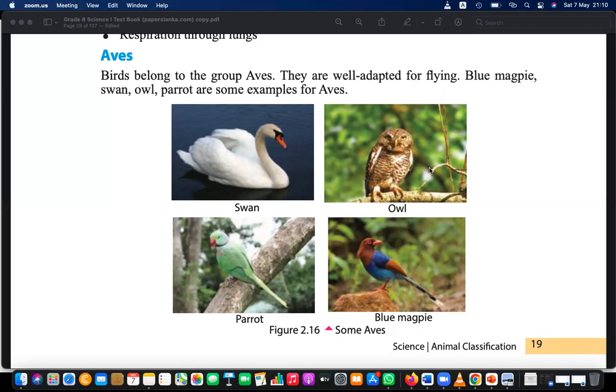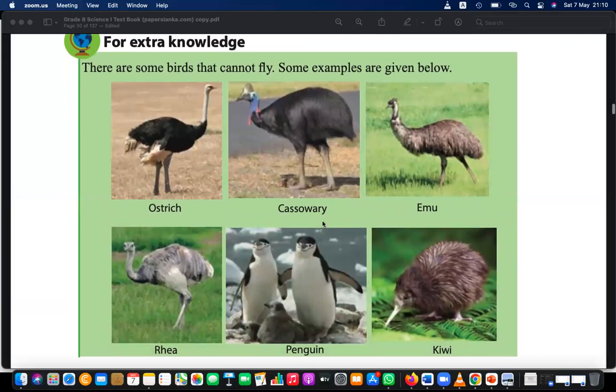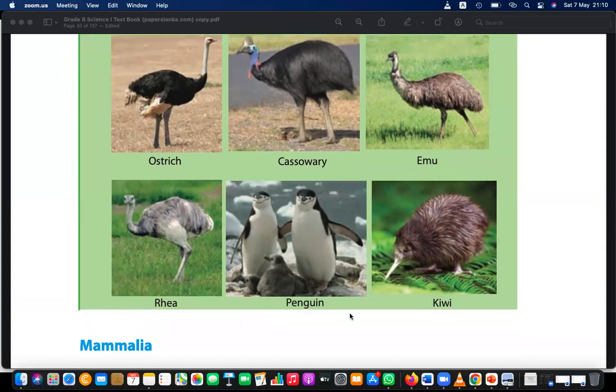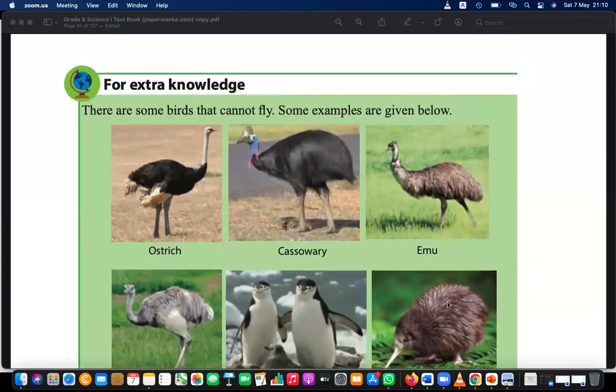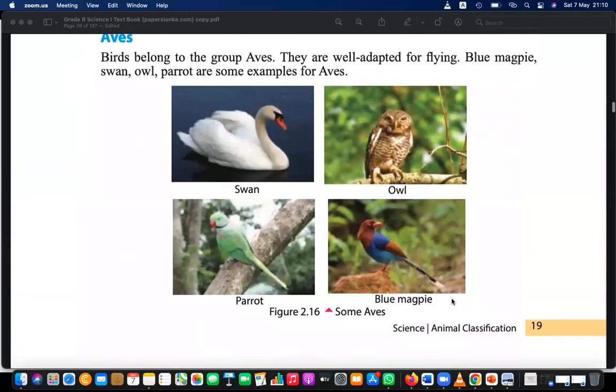wings. Why? Because they are adapted for flying. But here you can see ostrich, cassowary, emu, rhea, penguin, they have those features, and kiwi too, but they can't fly, right?